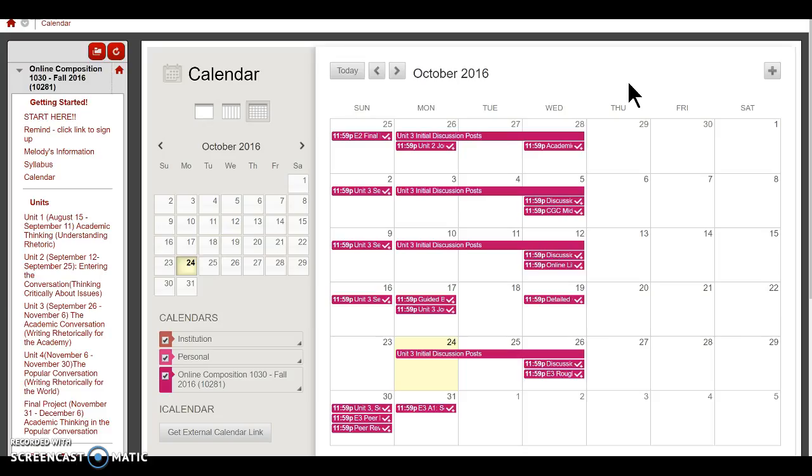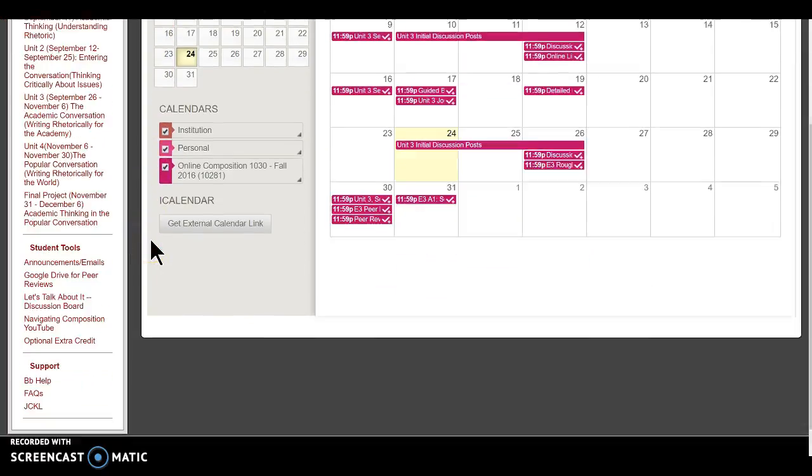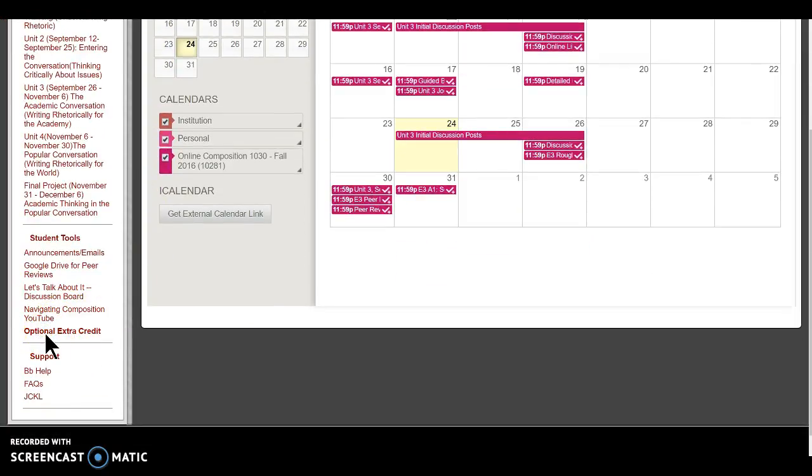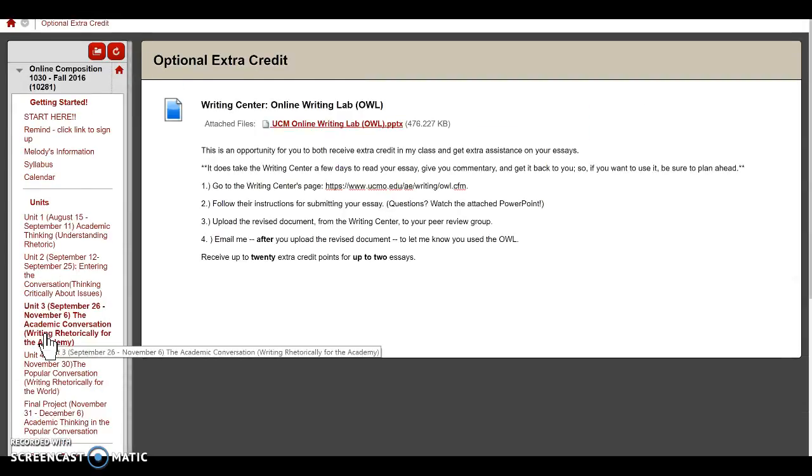I do want to remind you all that you can utilize the Writing Center. You can actually get extra credit for our class if you use the Writing Center. You could either visit the physical location in the library on the 3rd floor, or you can use the UCM Online Writing Lab. And there's a presentation here from the Writing Lab, and here are the instructions if you would like to try to receive extra credit. It does take a few days to get information back from the Writing Center if you send it in electronically, so be aware that you can't just send your essay to them on Sunday night and expect it to be waiting in your inbox on Monday. And they talk a little bit about that in their PowerPoint.